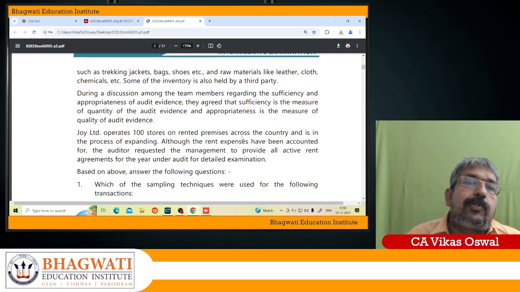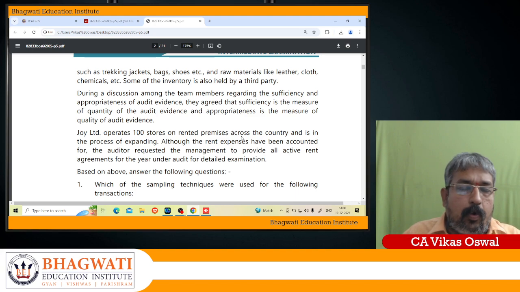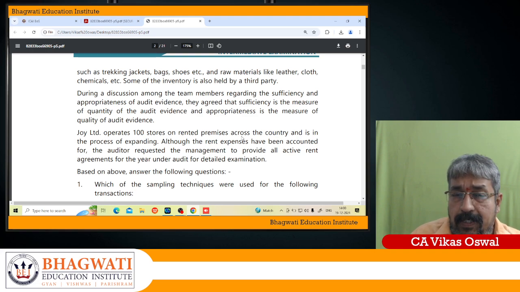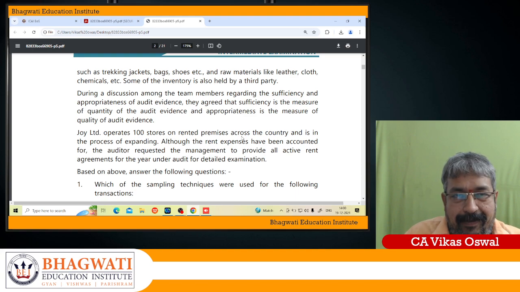If you see, this question revolves around 3 standards on auditing. One is SA 500, audit evidence. Audit evidence is the information used to draw the conclusion. Then SA 520, analytical procedures, where you analyze financial information through analysis of plausible relationships between financial and non-financial data.